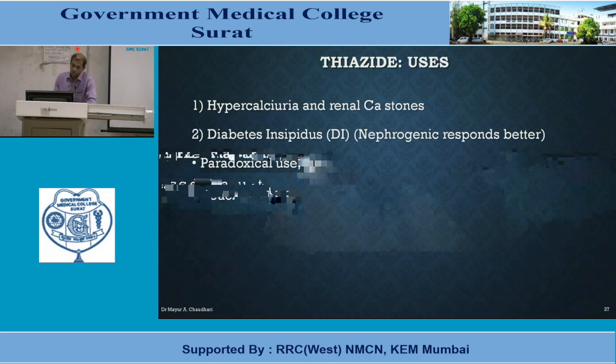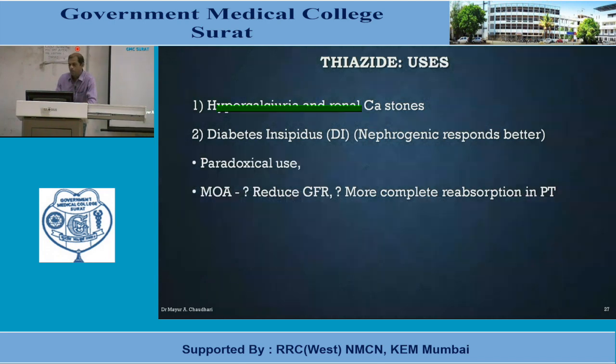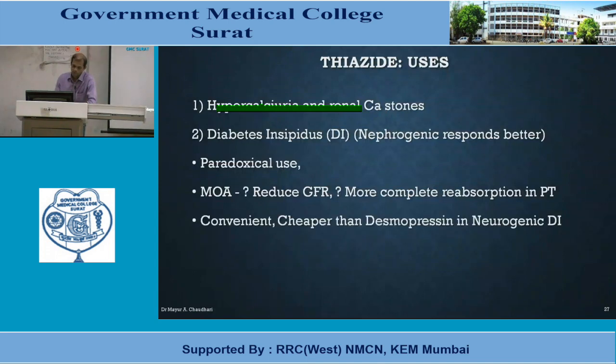It's a paradoxical use. You know that in case of diabetes insipidus, increased urine formation is there, and thiazides themselves increase urine formation. But somehow, because of some unknown action, they are reducing GFR, or because of more complete reabsorption in the proximal tubule, they are reducing urine formation by up to 50% in patients with diabetes insipidus.